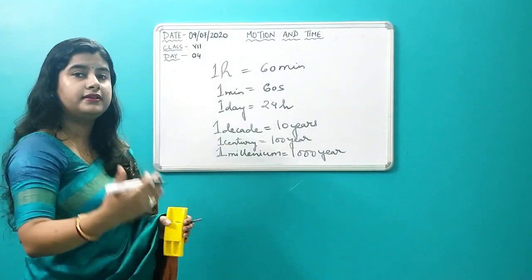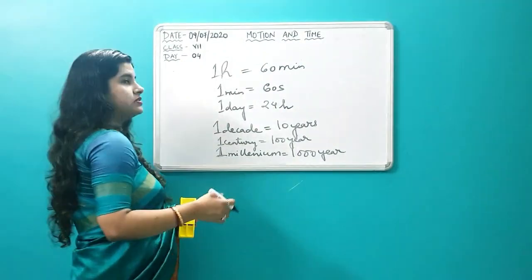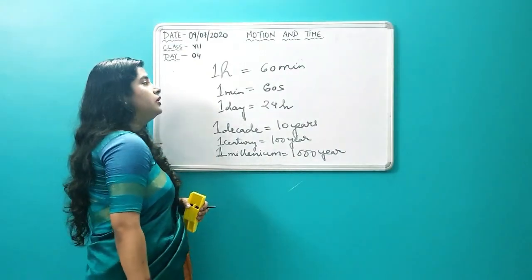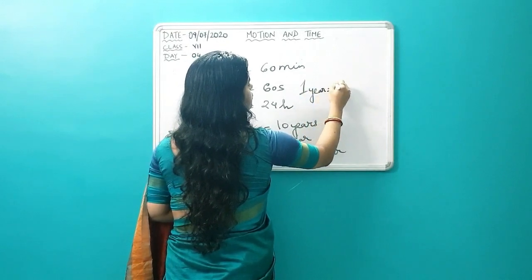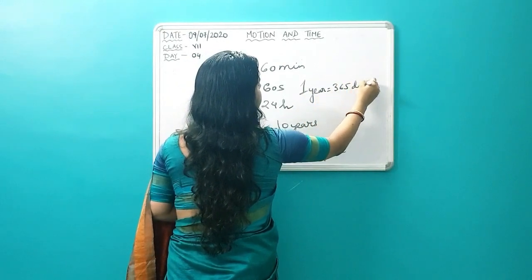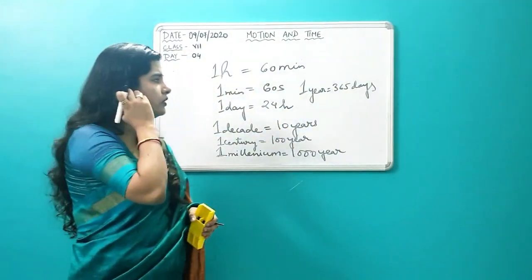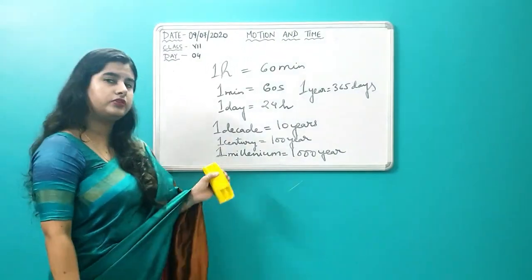So we are in the 2nd millennium, 2000 years, isn't it? 2020. So that is the second millennium that is going on. Then we can say 1 year is equal to 365 days. So all these things you have to know, it is given in your book. Get these things clear in your mind. Go through this portion.